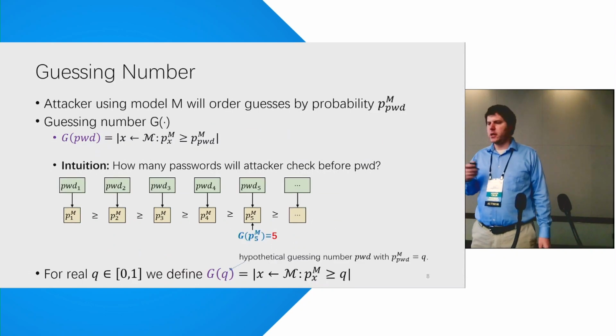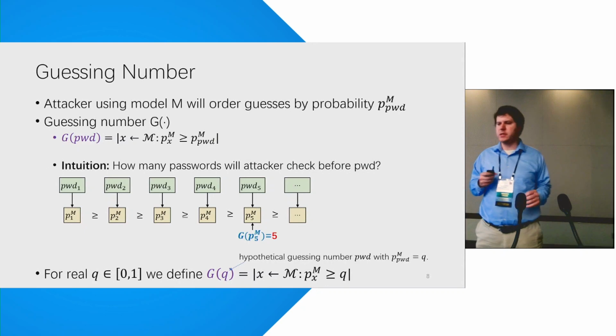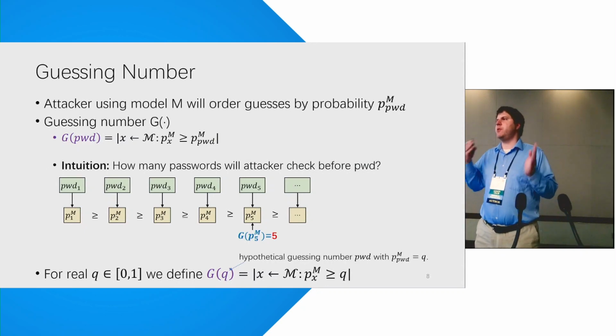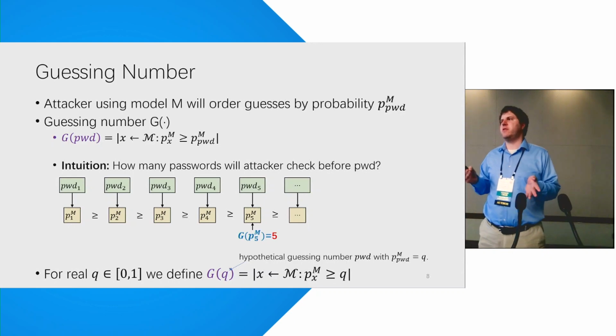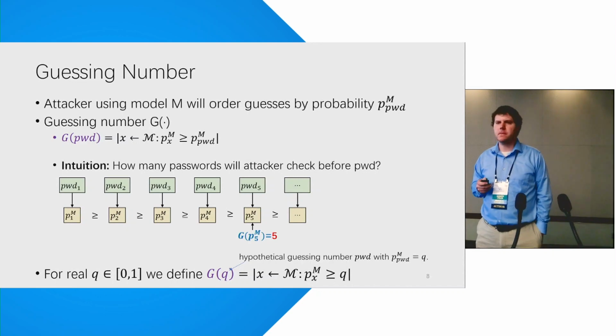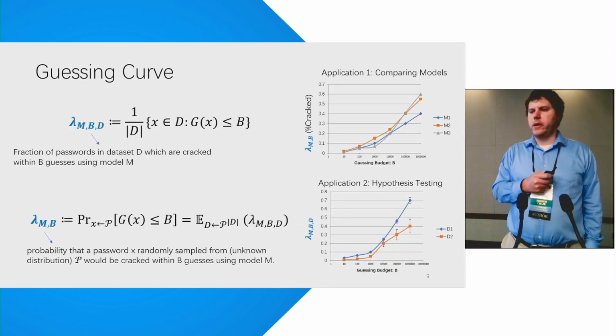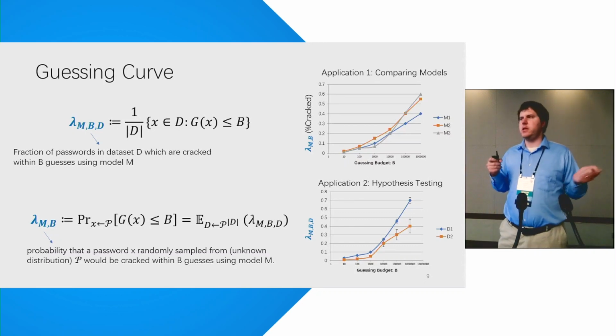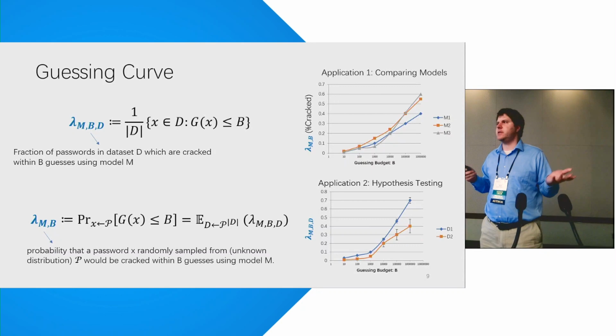The other note here is that we can define the guessing number for a password. Also, given a probability value, we can just define the guessing number for that probability value to be the number of passwords whose probability is larger than that probability value. Okay, so now a guessing curve is just the total fraction of passwords in a data set whose guessing number is smaller than a particular budget.